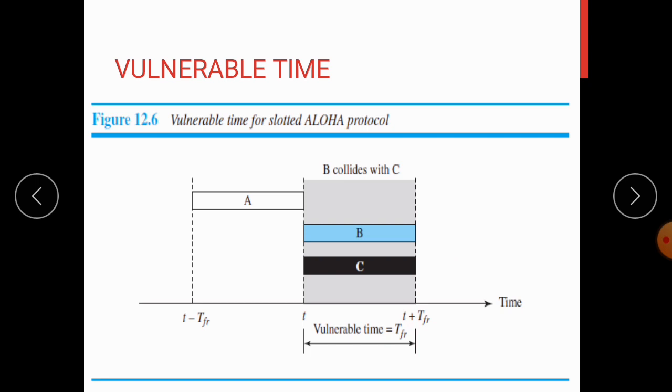TFR stands for frame transmission time. Here each station can send only at the beginning of the time slot. So in the second time slot, B and C both will try to send their frames, so there will be a collision. But here the vulnerable time is equal to TFR, the frame transmission time. In pure Aloha we have seen the vulnerable time is 2 times the transmission time. But since here a station can send frames only at the beginning of the slot, the vulnerable time is reduced to TFR, the frame transmission time.